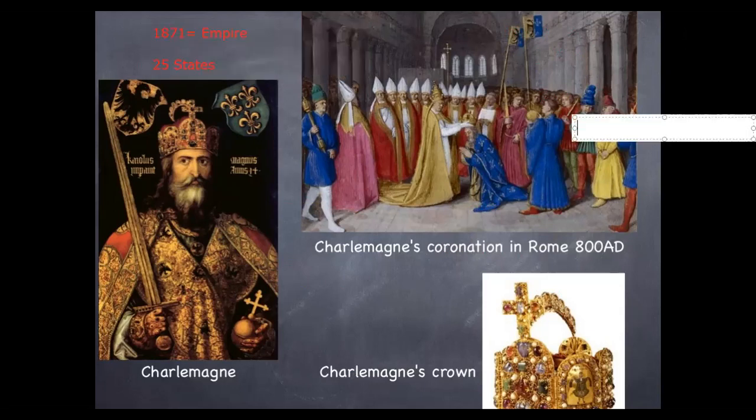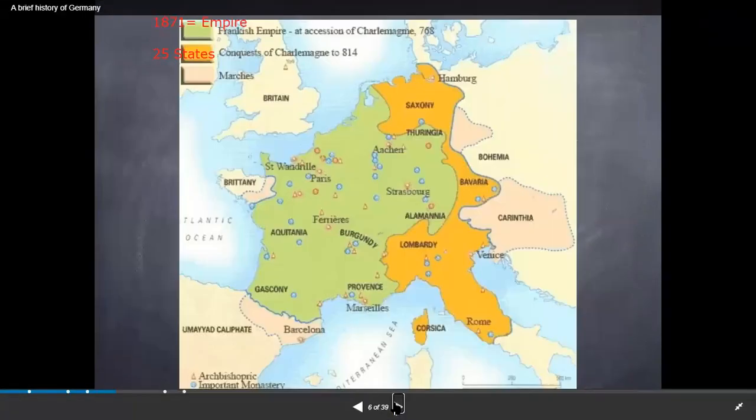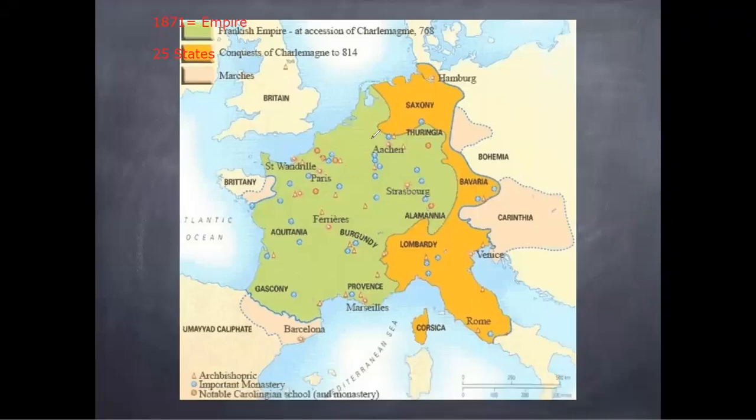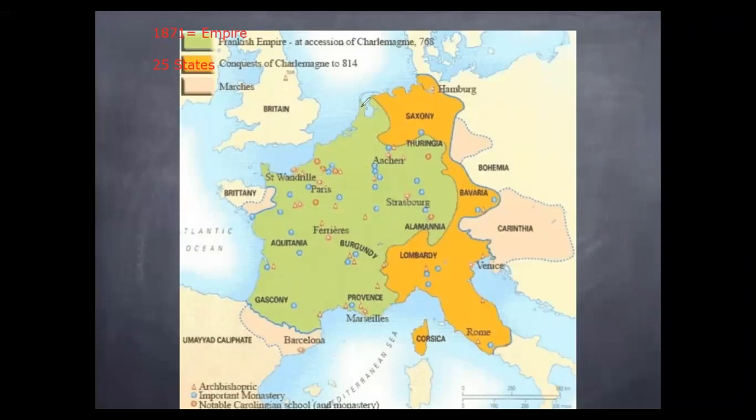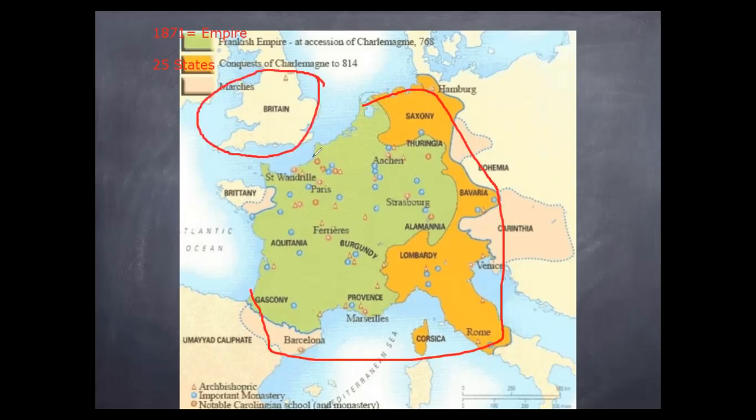Why? Because the people around that empire didn't want it to be an empire. Everybody is attacking it. This is the map of Germany. Germany is in the middle right here in the green color, and it used to have the green and the yellow color, meaning all of this was Germany. You see right here, this is Britain. It's in the west of Germany. And if you go down, you will find Spain, and here you will find Italy. And if you come to the left side, you will find France and Hamburg.